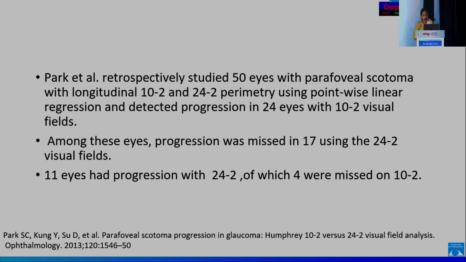Park et al. also retrospectively studied 50 eyes with parafoveal scotoma with longitudinal 10-2 and 24-2 perimetry using point-wise linear regression and detected progression in 24 eyes with 10-2 visual fields. And among these, progression was missed in 17 eyes using the 24-2 visual fields.